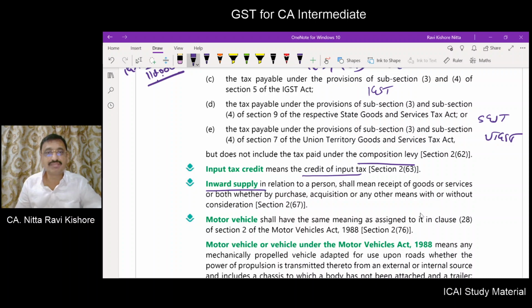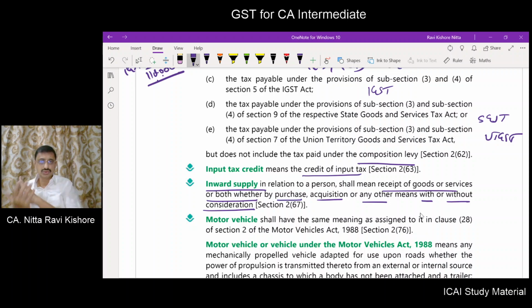What is inward supply? Somebody supplied to you. It is receipt of goods or services or both, whether by purchase, acquisition, or any other means, with or without consideration. So, inward supply means somebody supplied to you. You bought it, you acquired it, or you received it by any other means, and it may be with consideration or it may be without consideration.